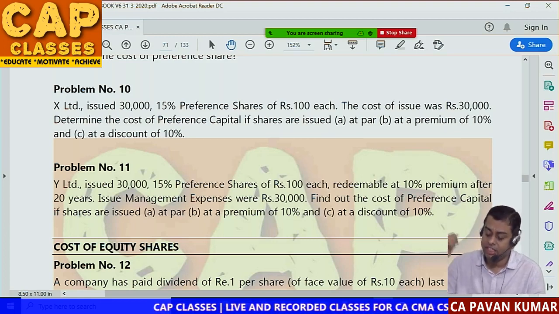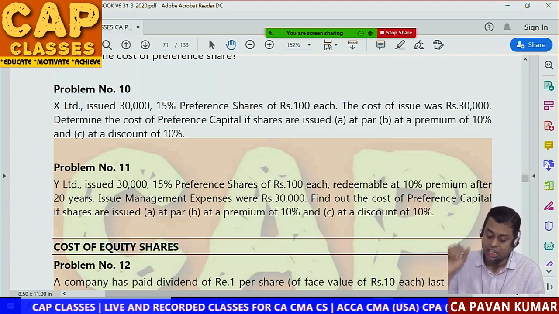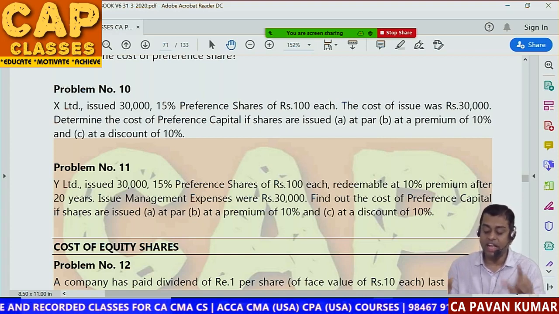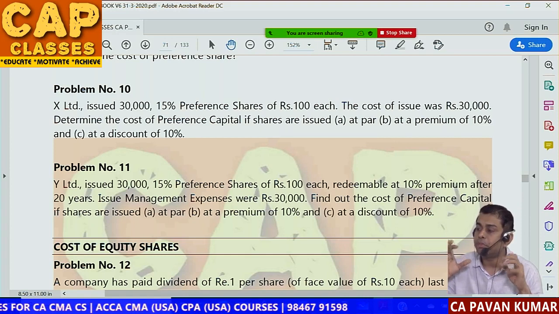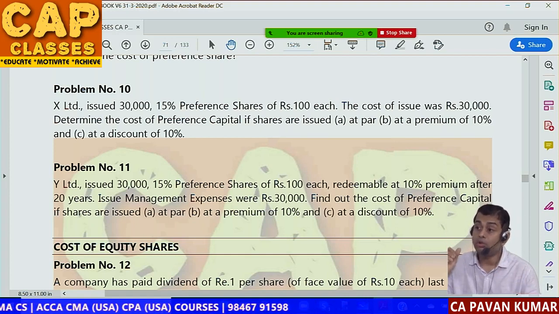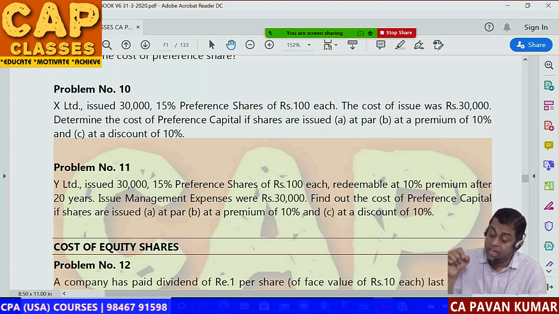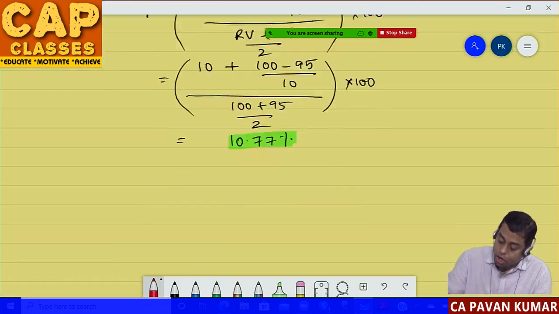In debentures we have seen this question already. So how many preference shares are issued? 30,000. What is cost of issue? 30,000. So can I say per share issue price is 1 rupee? Per share issue price is 1 rupee. So now they are saying if the shares are issued A at par, B at premium, C at discount, 15% preference shares. So problem number 10.